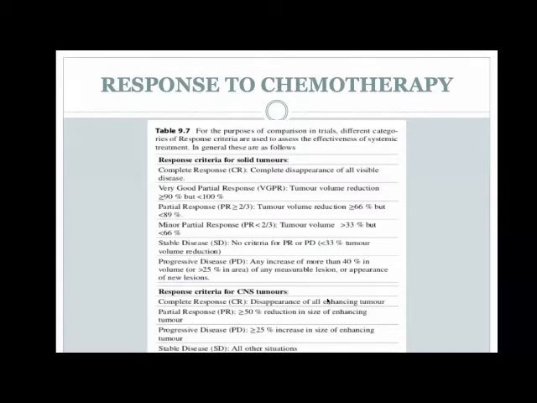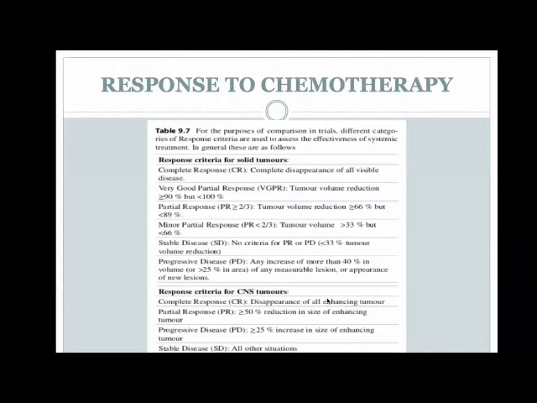And of course, minor response would be a greater than 33% reduction in tumor disease. Stable disease is when the disease is neither progressing nor decreasing in size. And progressive disease is when, after giving chemotherapy, the tumor has actually increased in size.